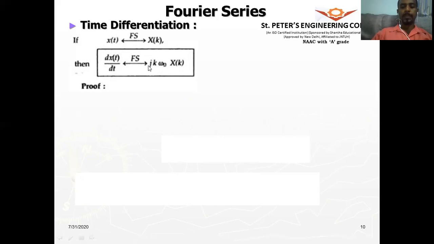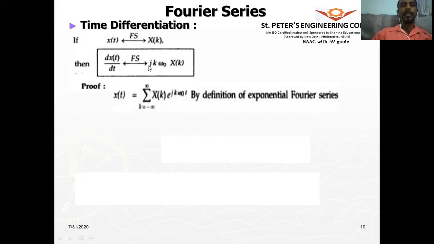So let us prove this. By definition, we know x of t is equal to sigma k equals minus infinity to plus infinity x of k e to the power of jk omega naught t. We have two definitions: one is the ck definition or the x of k definition, and the other one is the x of t definition. So we are using the x of t definition.